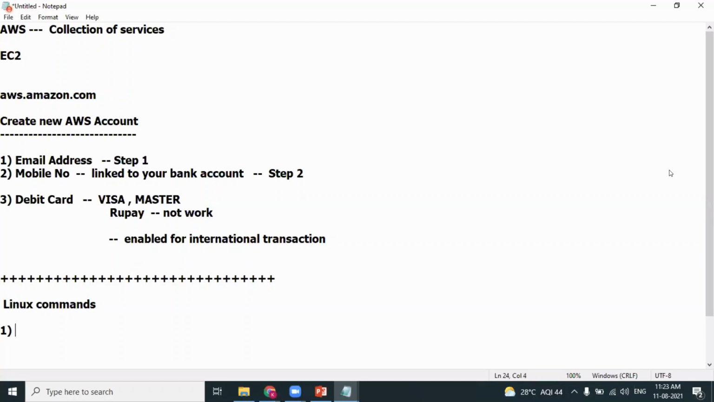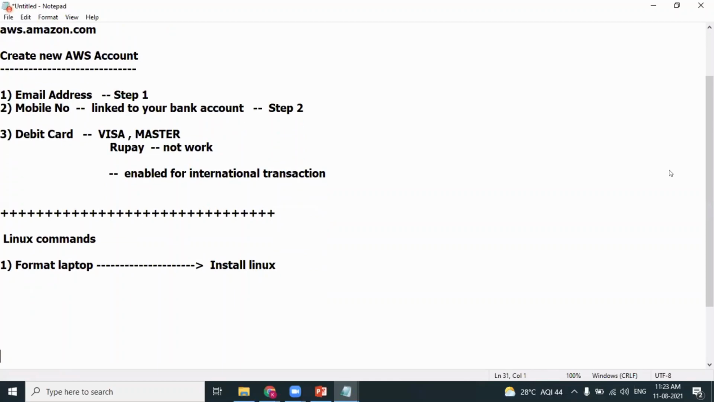But my laptop has a Windows operating system. Option 1, what I can do, I'll format my laptop. Because my plan is to learn Linux, I'll format my laptop and then install Linux so that happily I can learn Linux. This is option 1.